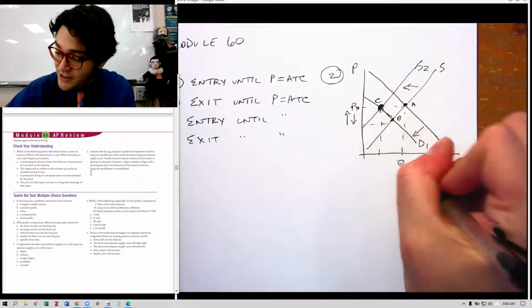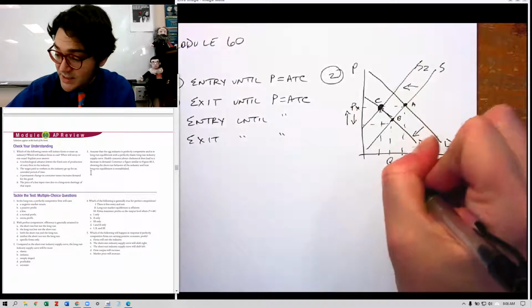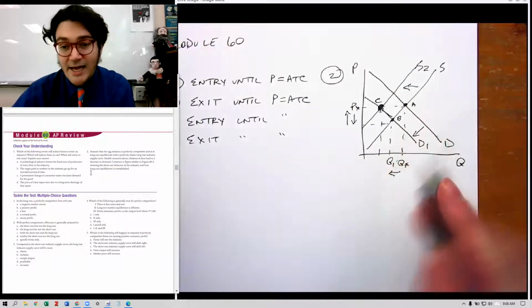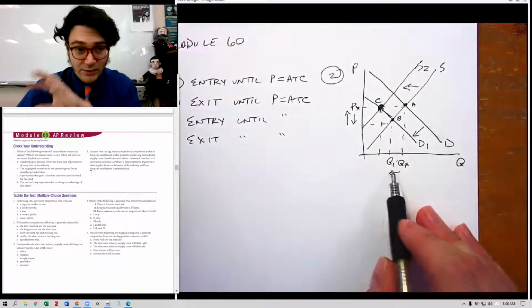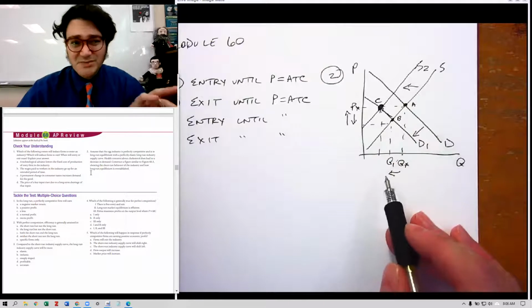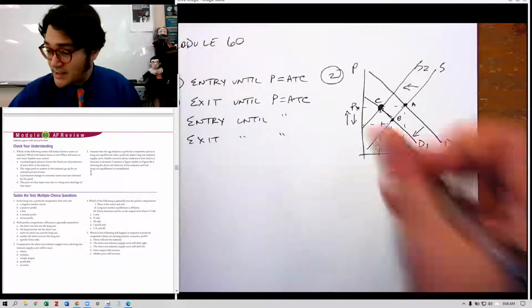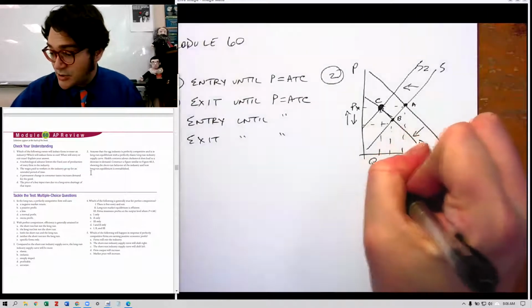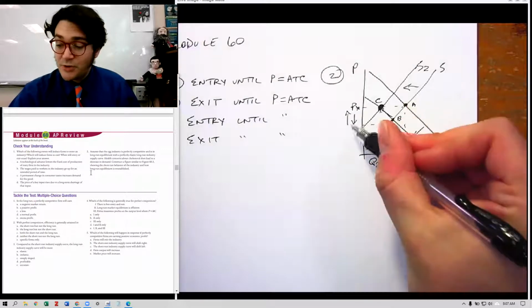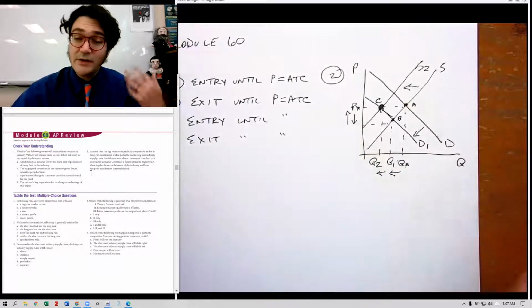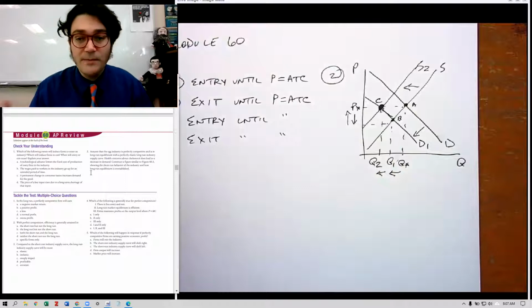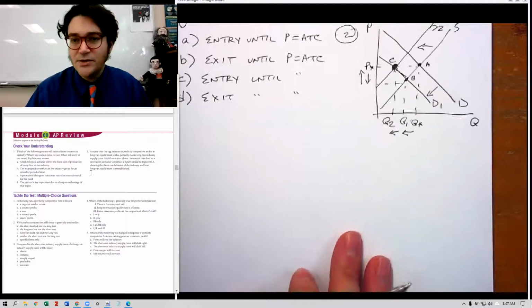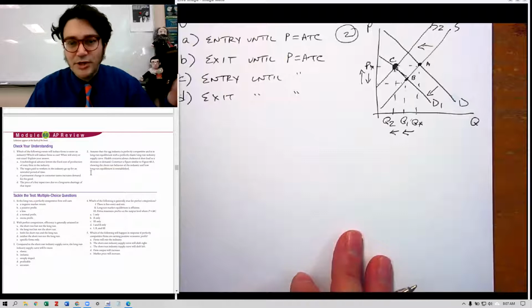Initially we go to point B, which we'll call Q1, and that happens in the short run when the demand falls. Then as firms exit, there's going to be even less quantity, to Q2, but the price will go back up to where it was at P star, and that reflects the new long run equilibrium. That's really all they're asking you to do there: show what happens as the market corrects.